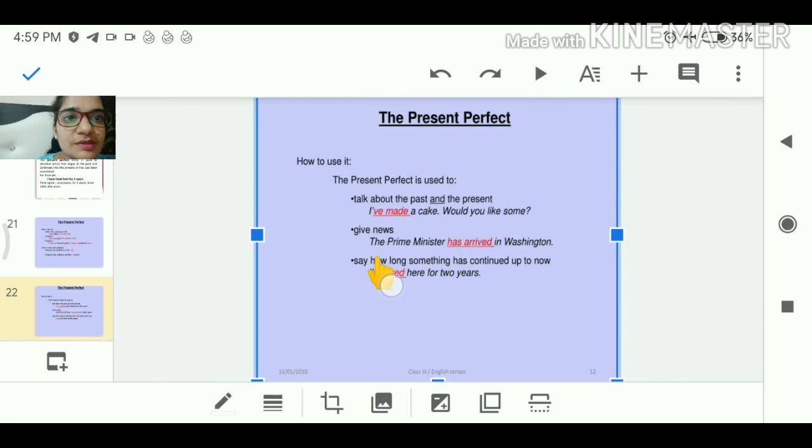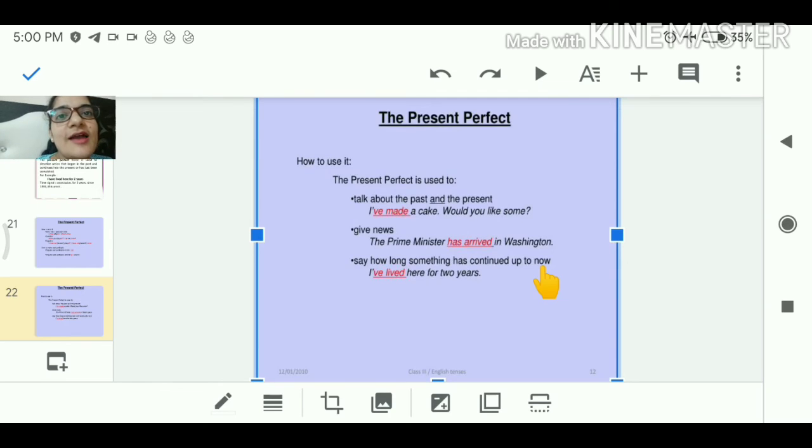Next we have give news. The Prime Minister has arrived in Washington. Prime Minister Washington पहुंच चुके हैं. It is हैं, means it is in the present. Has or have, it indicates it is in the present. But arrived, the third form of the verb, it indicates that it is in the perfect tense. With has or have, always we use third form of verb. Always, has, have or had. If has or have is there, it means it is in the present. If had is there, it means it is in the past.